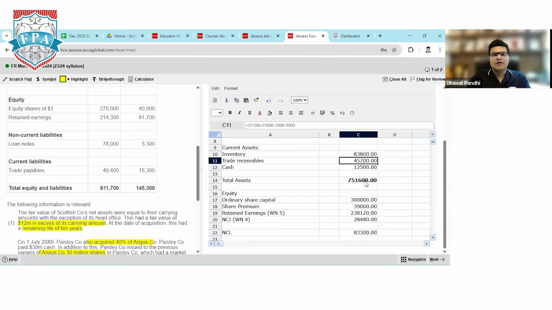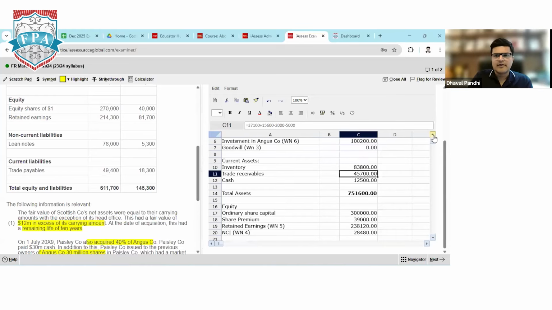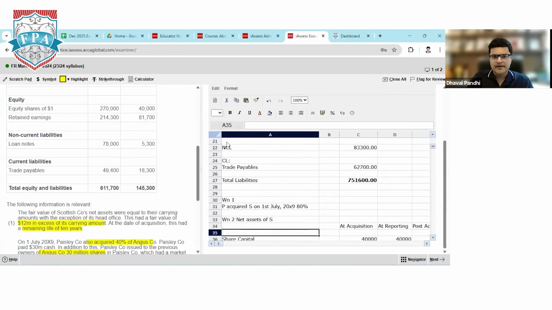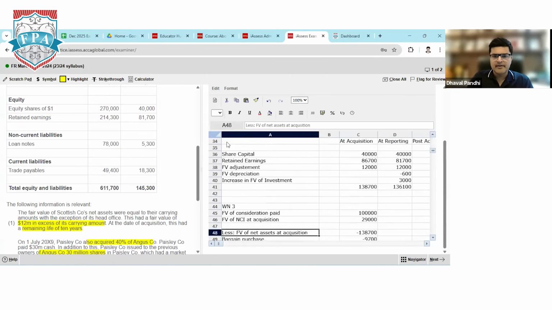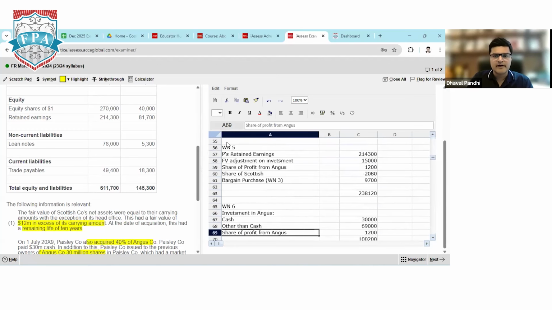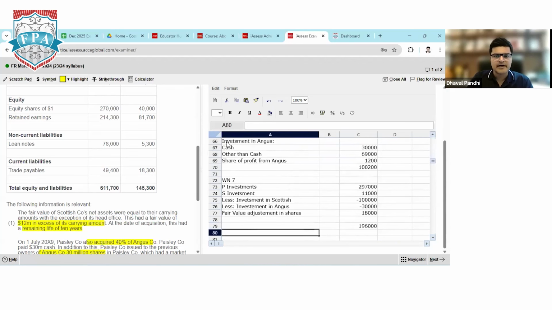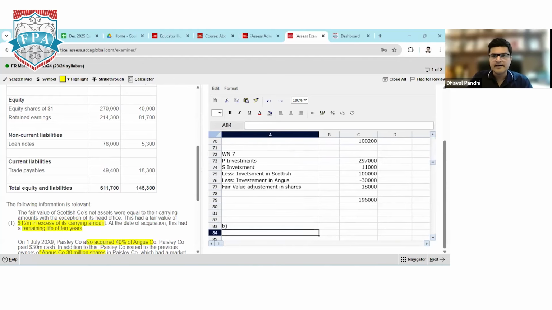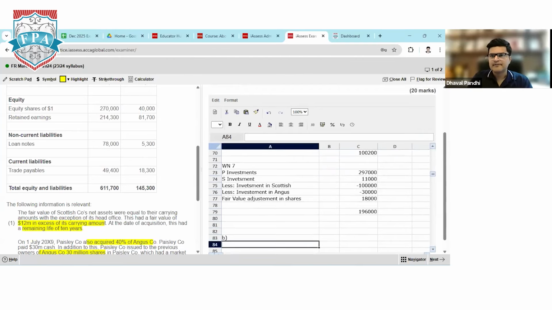Now the last question is for 2 marks. Requirement A was the consolidated statement of financial position. I can give the heading for part A. And unfortunately, part B is also theory that I have to type here only, because they have not given any extra space for writing the theory answer. So be comfortable writing theory answers in the spreadsheet area itself.